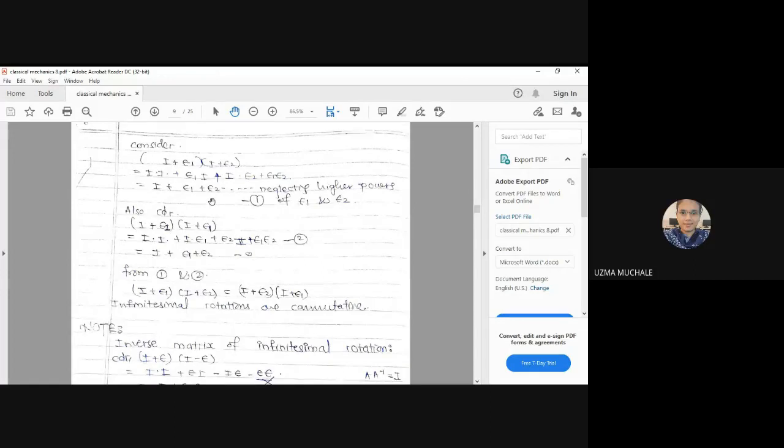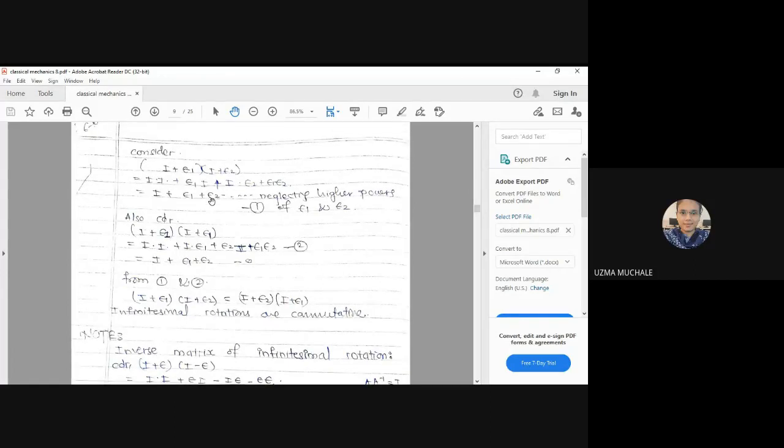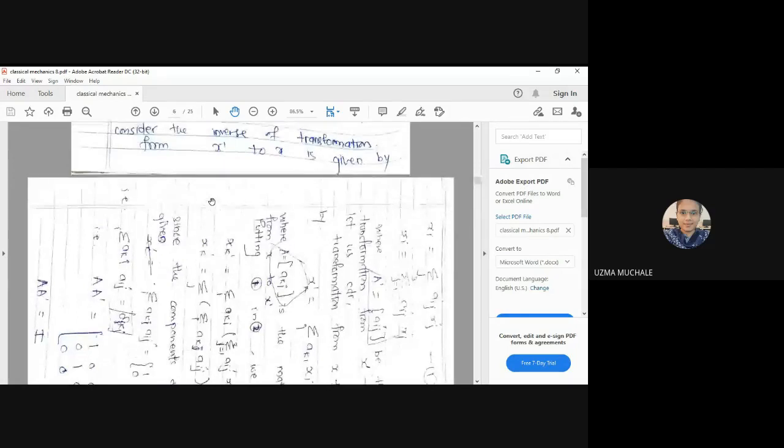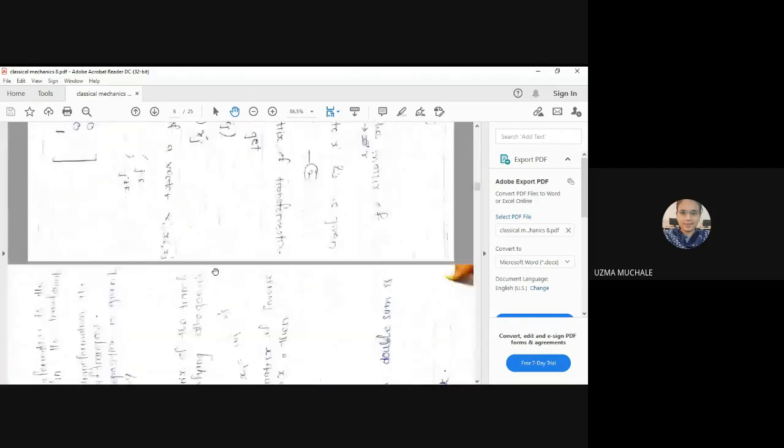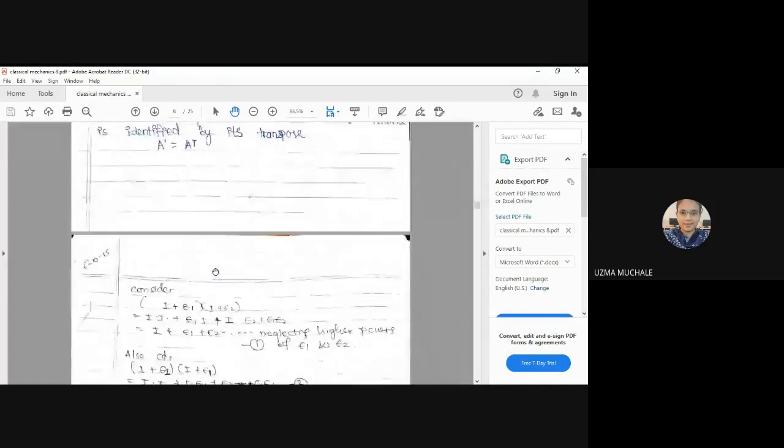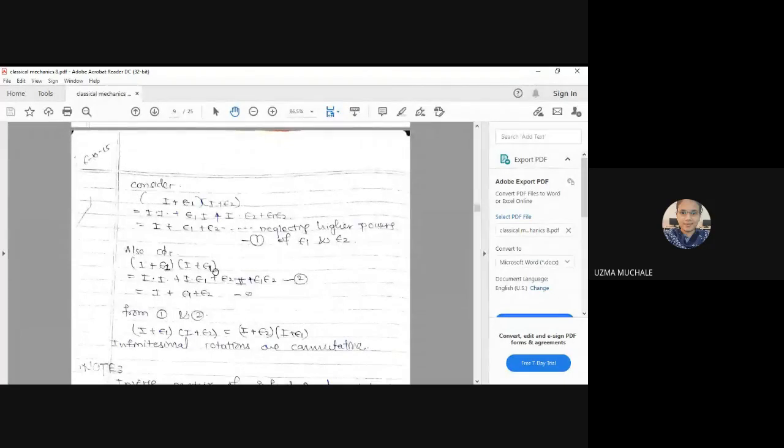So here we have obtained the matrix I plus epsilon in case of infinitesimal rotation. But you can see here we have written the same thing for finite rotations. Finite rotations of a rigid body are not commutative since we have the property of matrix multiplication that A1 into A2 is not equal to A2 into A1. Now here, just now we have obtained a matrix that is I plus epsilon, a matrix of a rotation, that means a transformation which we have obtained from x to x dash. We had just solved this, right?